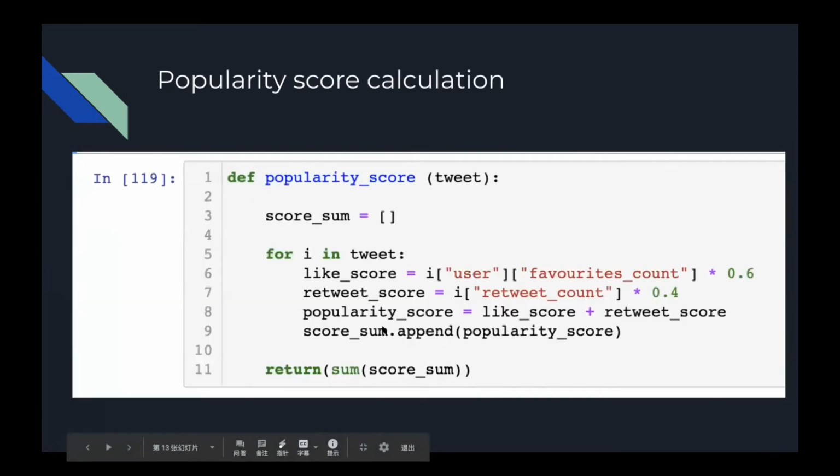This is the popularity score calculation that we did here. In this code, we put the favorites counts as 60% of the popularity score, and the retweets counts as 40% of the popularity score. After this setting, we add them together to find the final result. And because we got 150 tweets from each Twitter account, we sum them all, and this will return a final result about their popularity score.